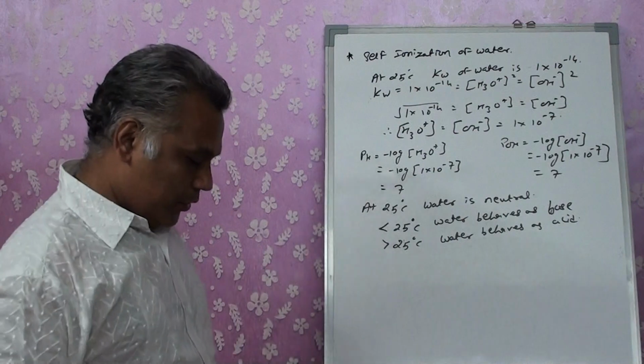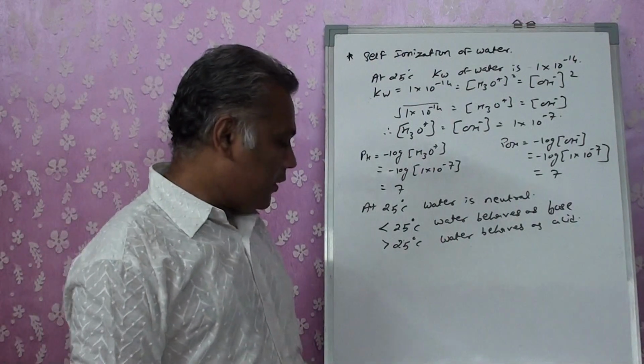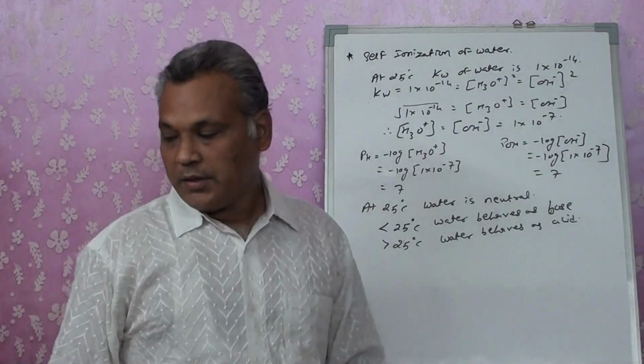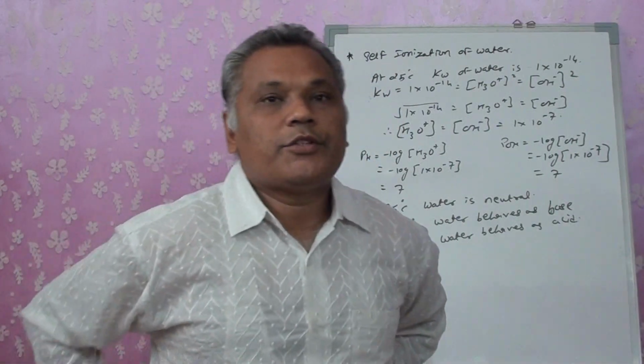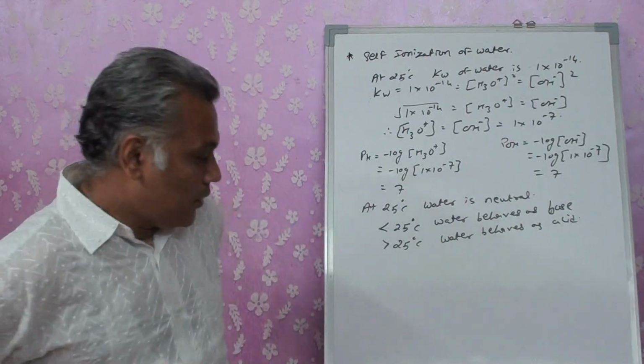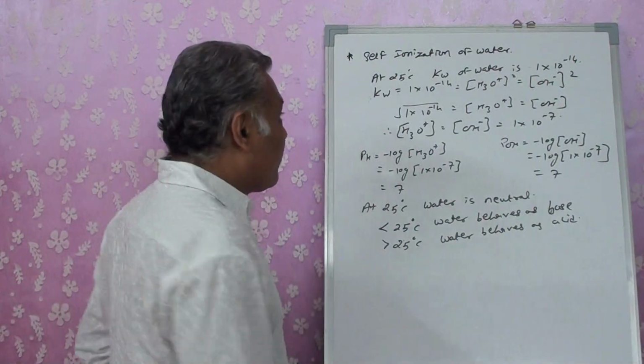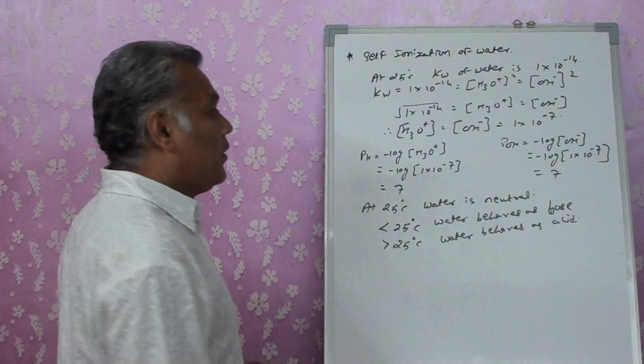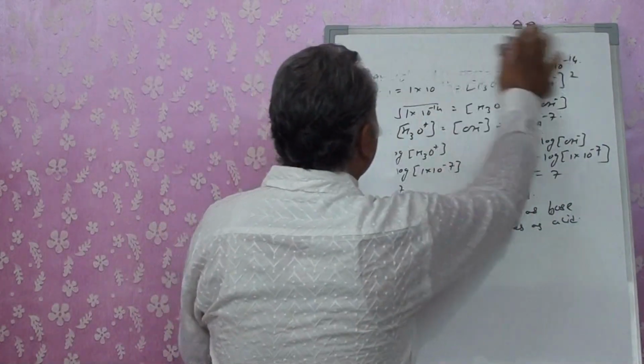So particularly at 25 degrees Celsius it is neutral, and depending upon the temperature, it will act as an acid or a base, right? Clear? Okay, let's go to the next one.